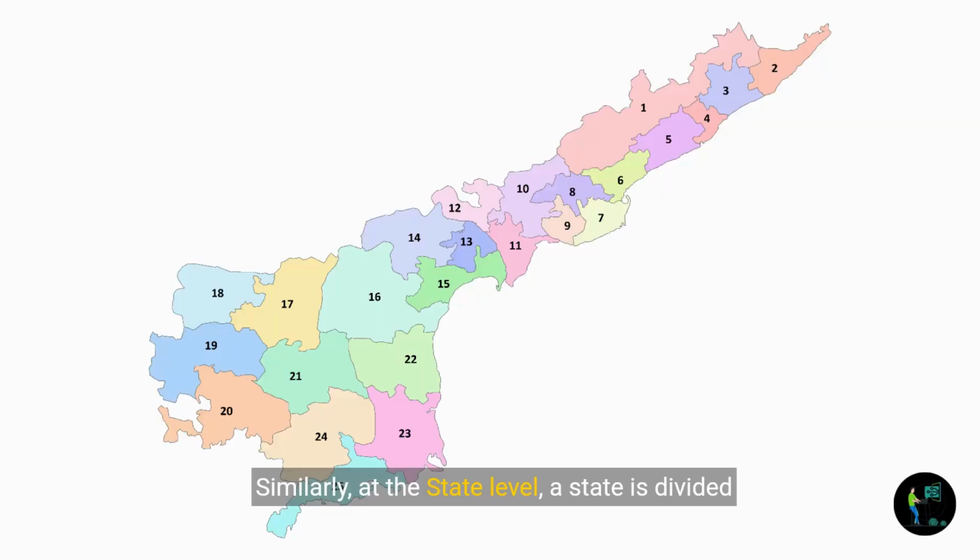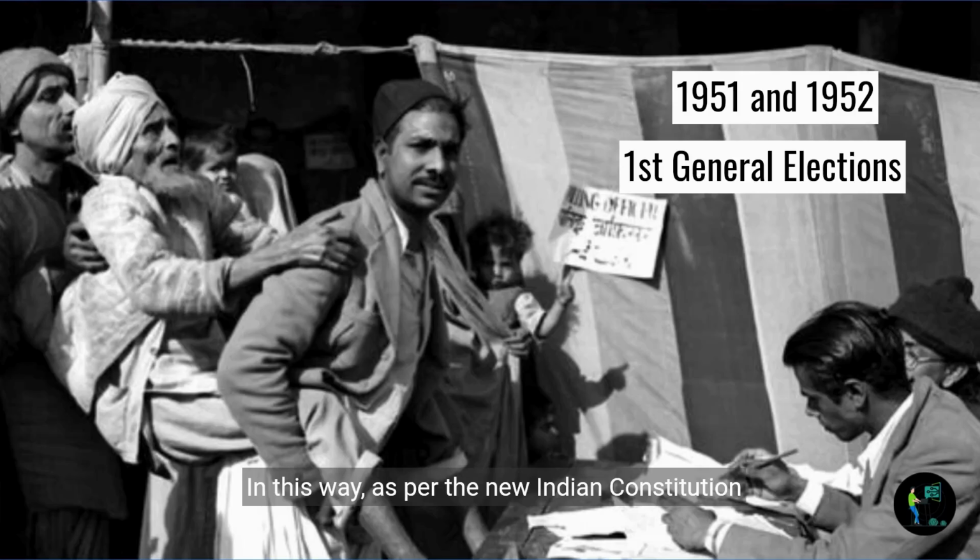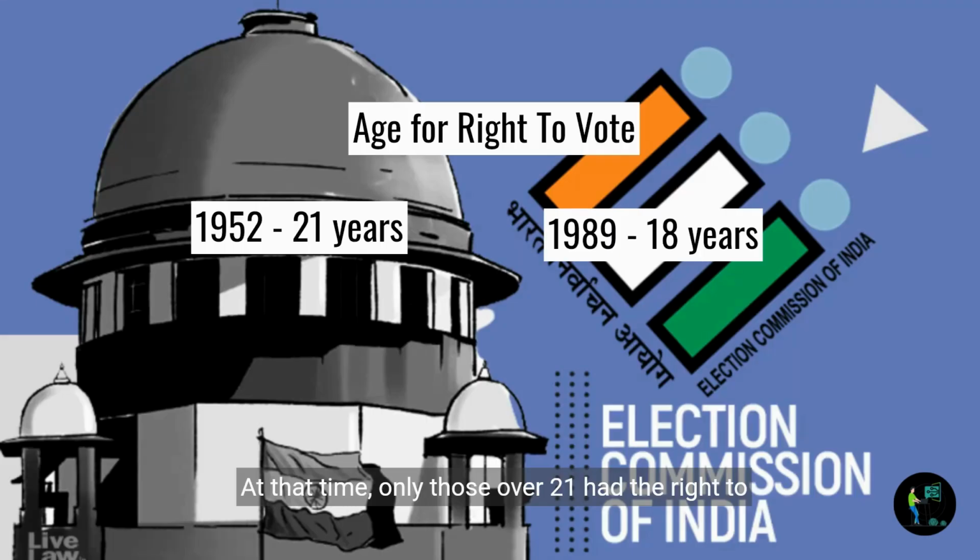Similarly, at the state level, a state is divided based on the number of assembly seats in that state. In this way, as per the new Indian Constitution introduced on January 26, 1950, the first general elections were held in 1951 and 1952. At that time, only those over 21 had the right to vote. But in 1989, the age of the right to vote was reduced from 21 years to 18 years.